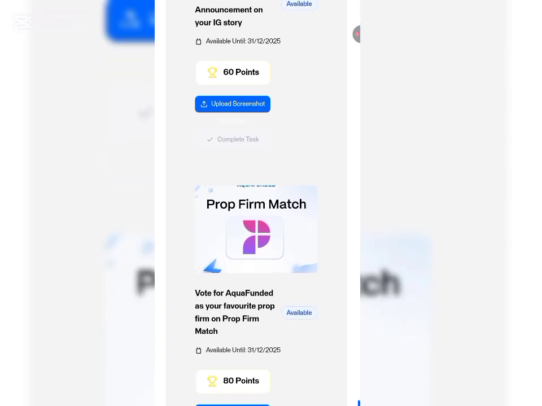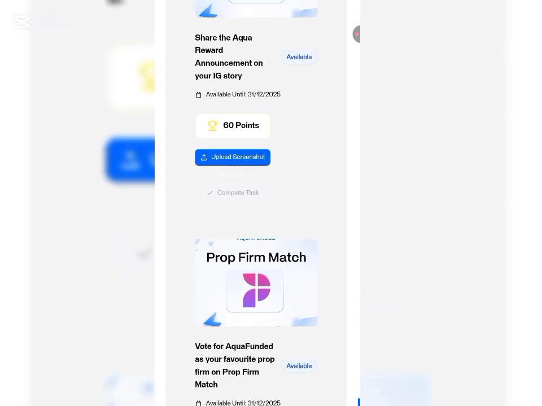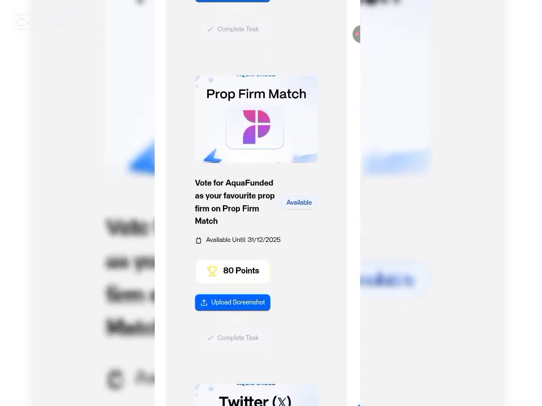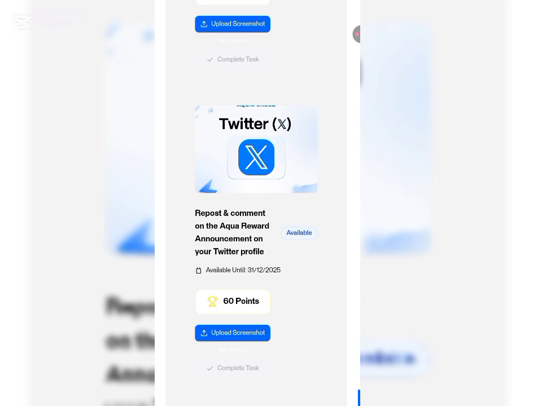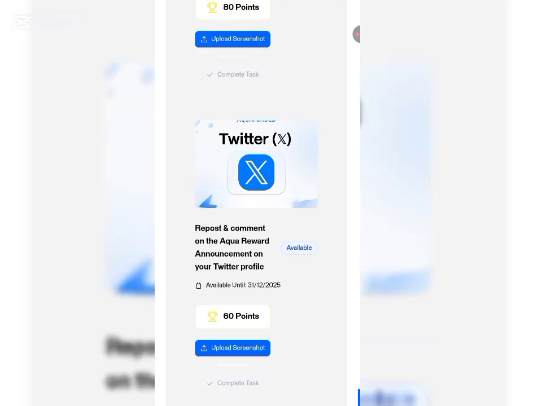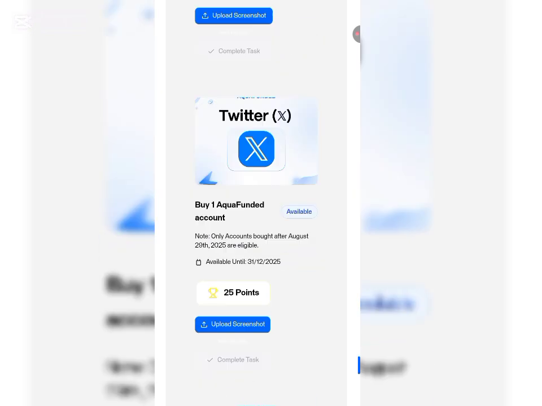So all you have to do is just do the tasks that you can do, the tasks on here, upload the screenshot of the tasks that you've carried out, and at the end of the day, you'll be able to get your 5k profile account. You don't have to make any deposit. All you have to do is just complete tasks right here and you'll be able to get the account.